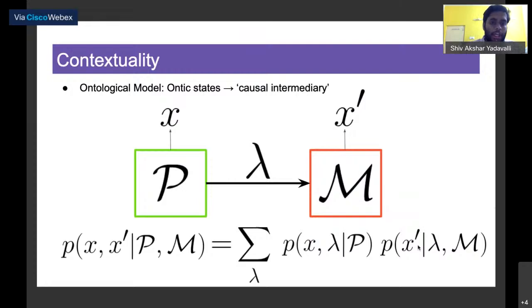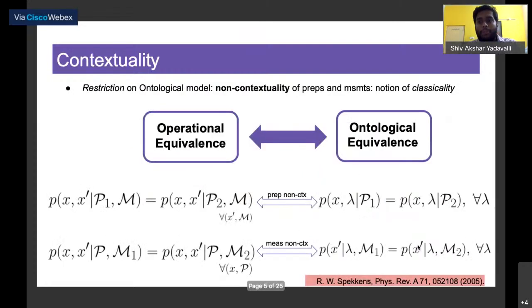Now we want to make some kind of reasonable restriction on our ontological model that in some sense recovers a notion of classicality. For this, we define non-contextuality for both our preparations and measurements. Non-contextuality is motivated by Leibniz's rule, which is essentially an equivalence between operational equivalence and ontological equivalence. Thus, things that are operationally equivalent should also be equivalent in our ontological description.